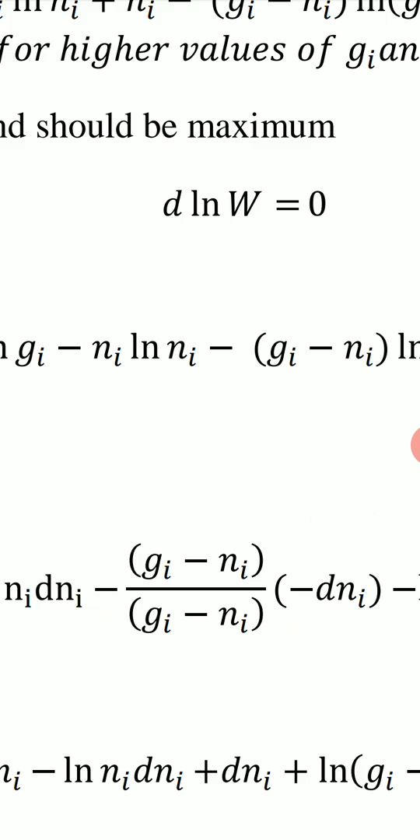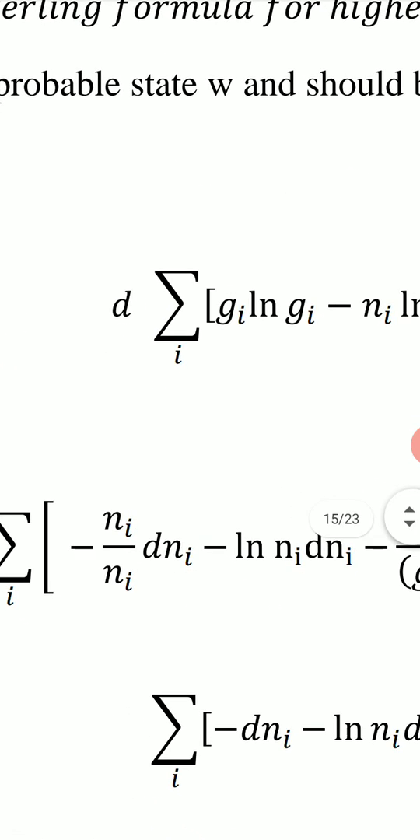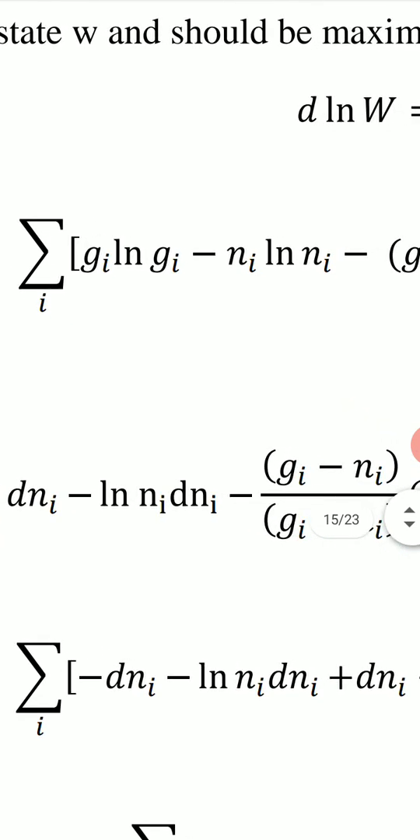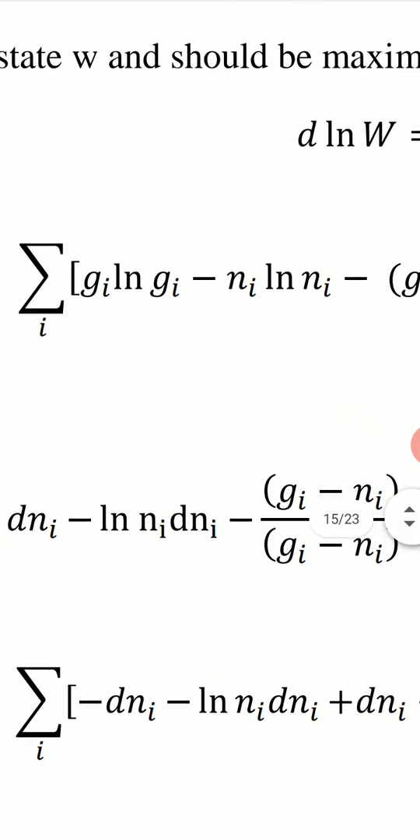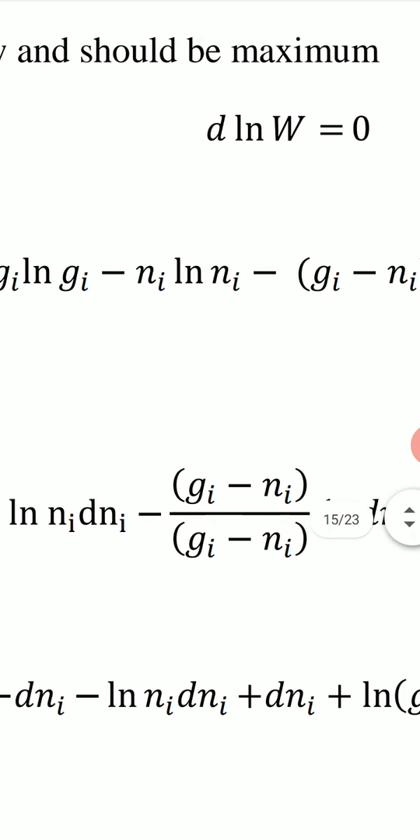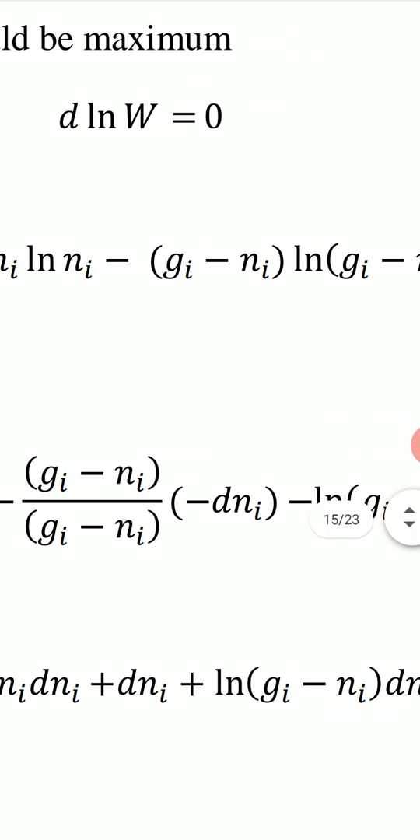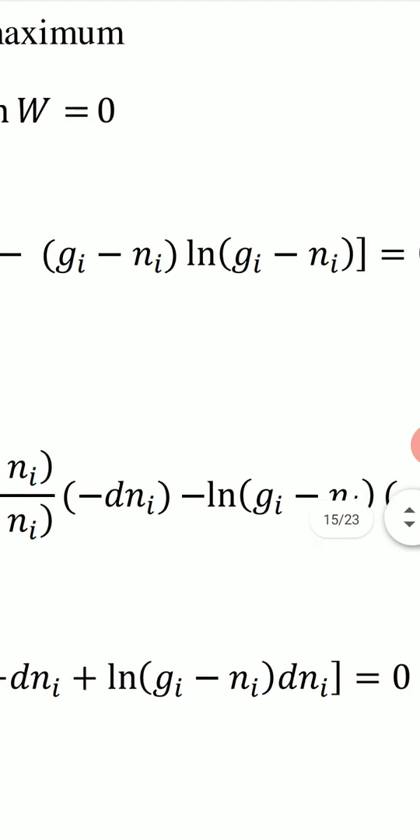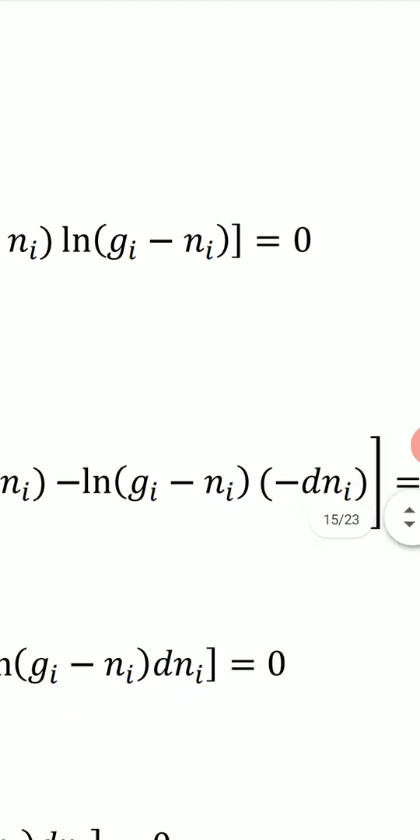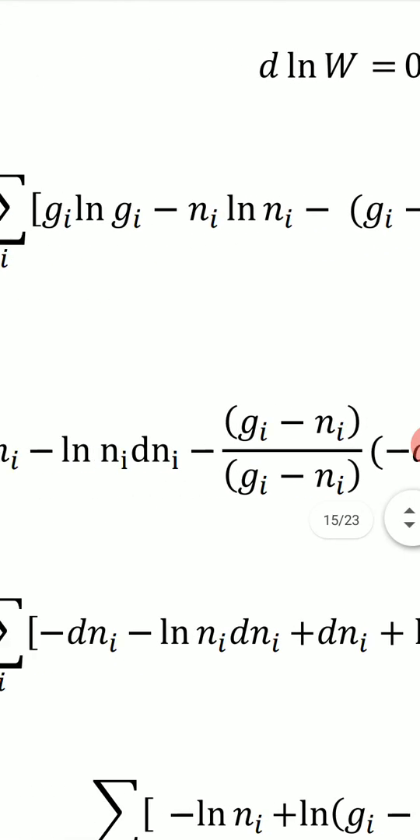the condition for this is that its differentiation must be 0. So the differentiation of log W must be equal to 0. So we write d, that is differentiation, of the value of log W, which is summation of gi log gi minus ni log ni minus (gi minus ni) log (gi minus ni), and it is equal to 0.